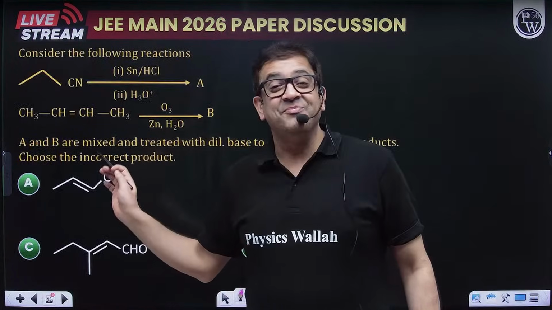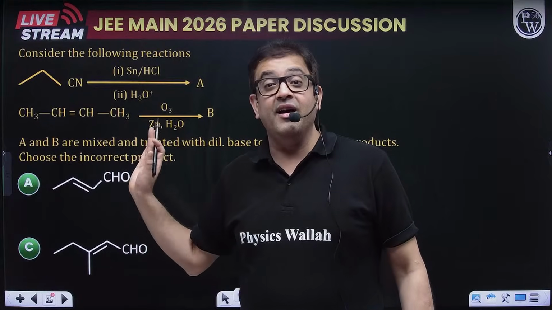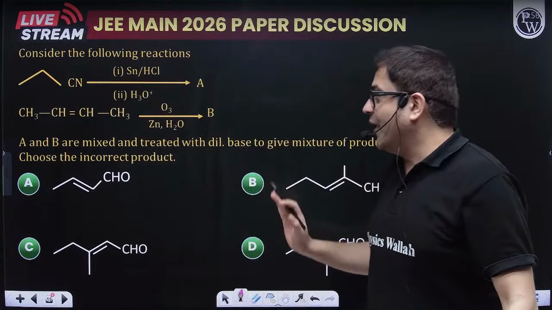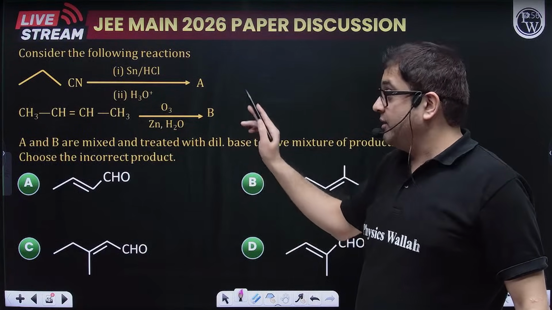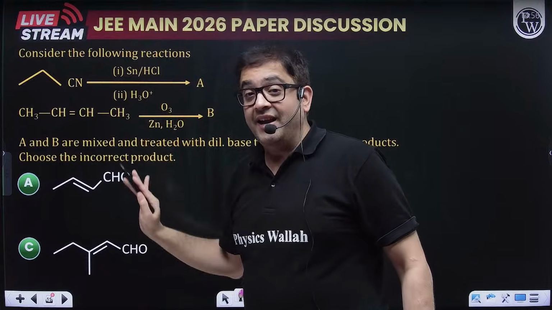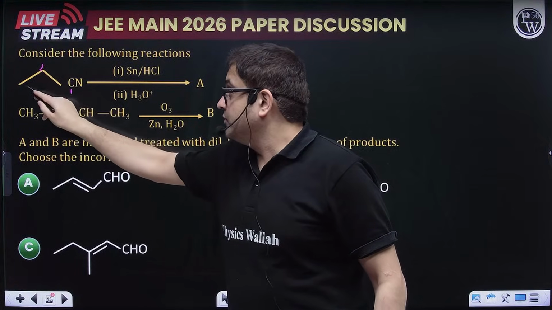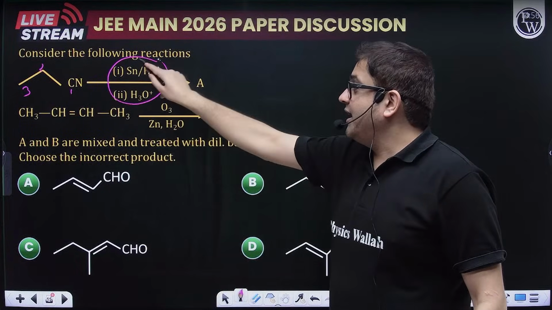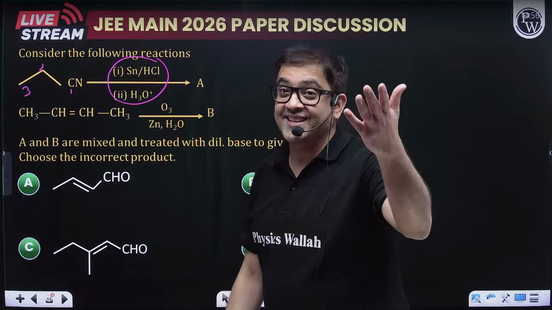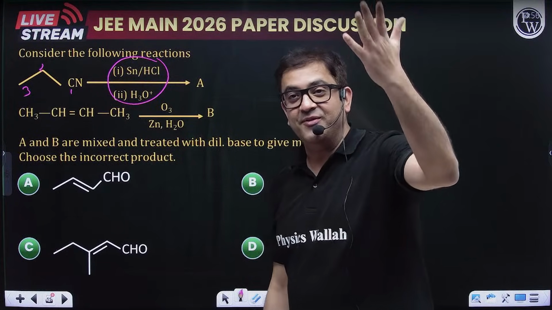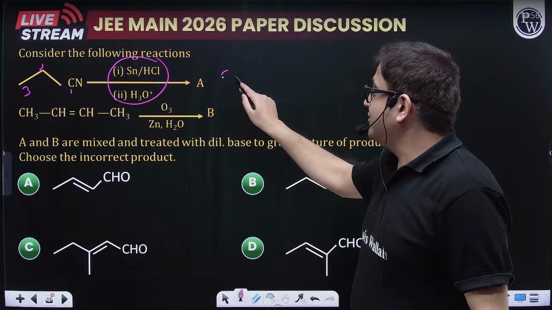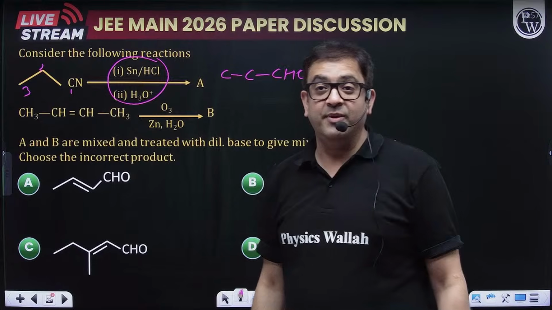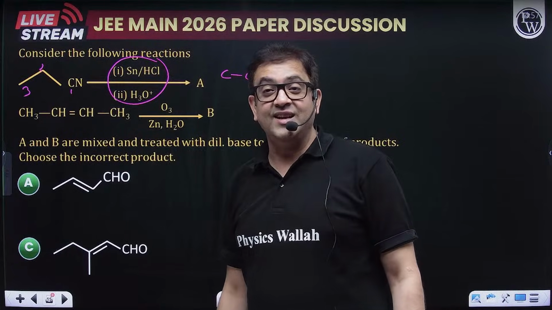Okay, now moving forward to this basic and good question of aldol, and here they are asking a lot. I will tell you why. Now first let us see the question. It is saying I have a nitrile with 3 carbons, 1 2 3, that is propane 1 nitrile. Now this propane 1 nitrile is getting reacted with SnCl2 and HCl followed by hydrolysis. It is again a naming reaction. Perfect, Stephen reduction. So this will give you a 3 carbon aldehyde.